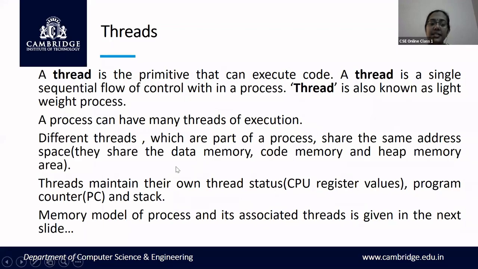We have already seen the different states of a process. In a similar way, you have different states for a thread also. One thread may have just been created, but another thread might already have completed its execution. Since the status is different for different threads, one thread is still at the beginning while the other has already completed its execution. For that reason, you cannot use the same status register, the same program counter, or the same stack for all the threads.